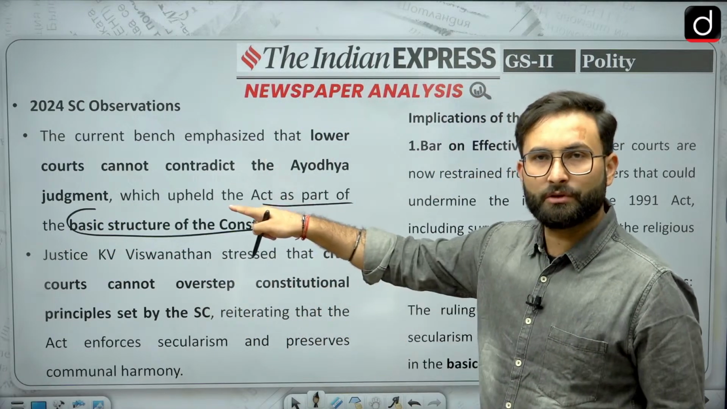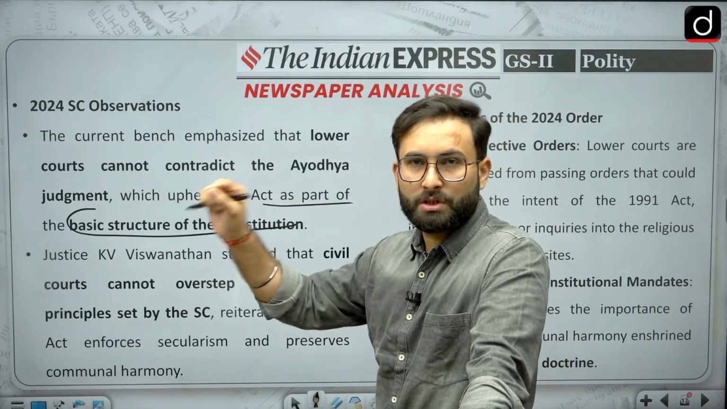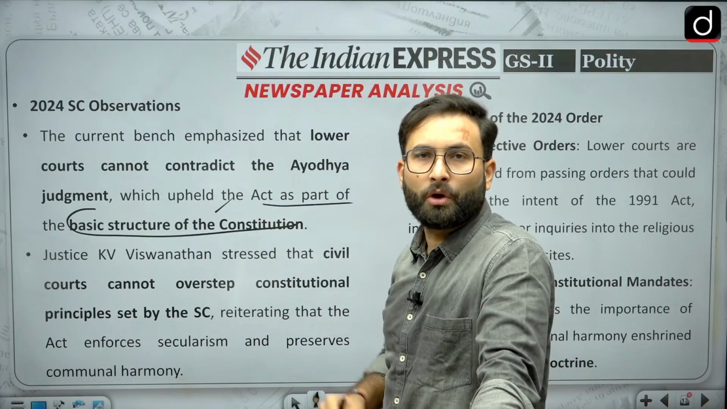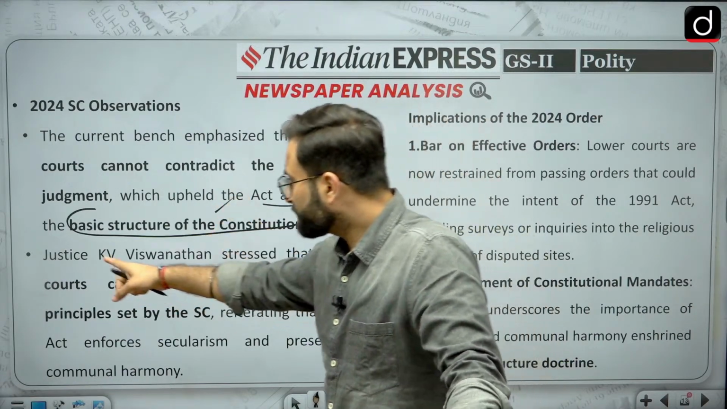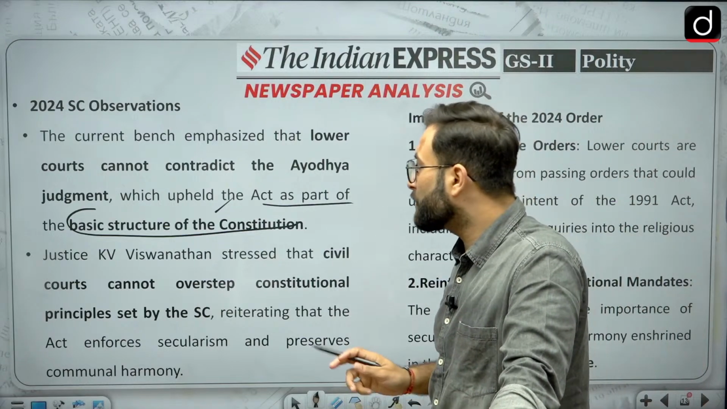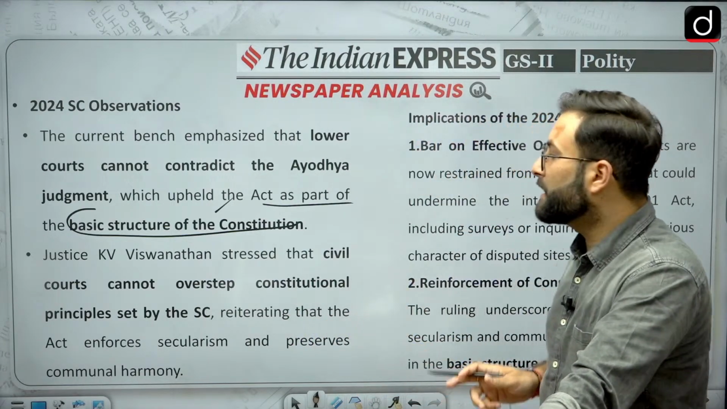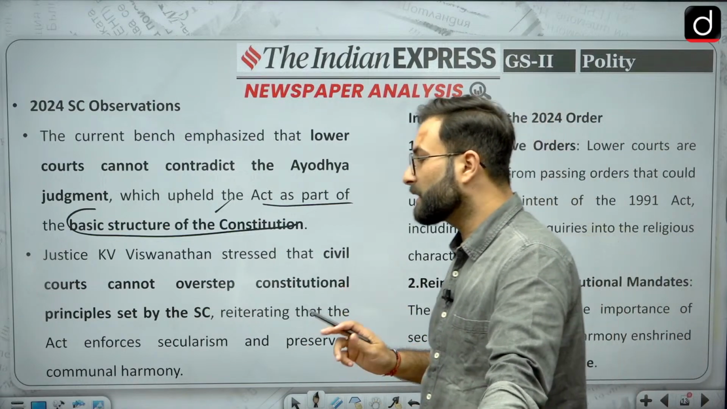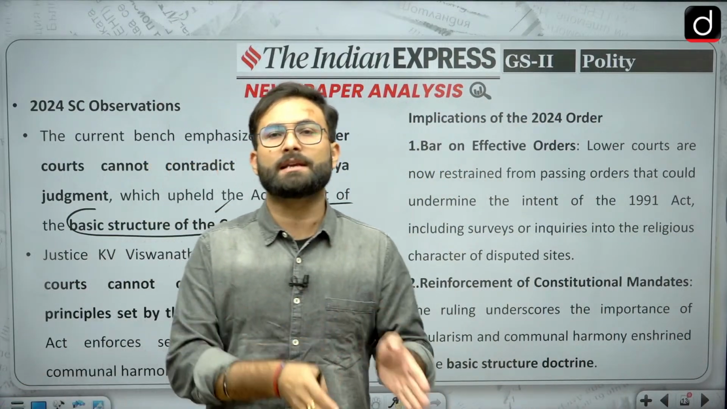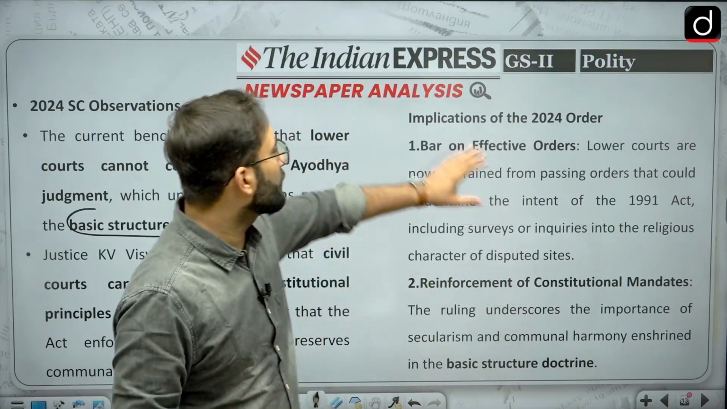We have already seen the Ayodhya judgment. In that they have said that it is part of the basic structure, and that is constitutional secularism. Now they are saying that you cannot contravene this particular judgment. Justice K.V. Viswanathan stressed that civil courts cannot overstep constitutional principles set by the Supreme Court, reiterating that the Act enforces secularism and preserves communal harmony. So here they have said that from now on, till we decide the case, you cannot go for any kind of orders. So what is the implication?